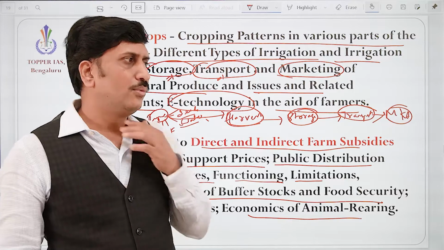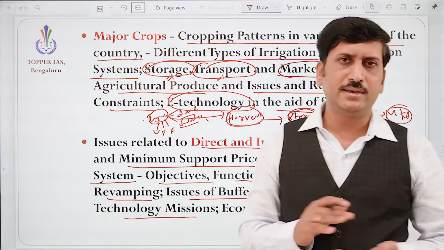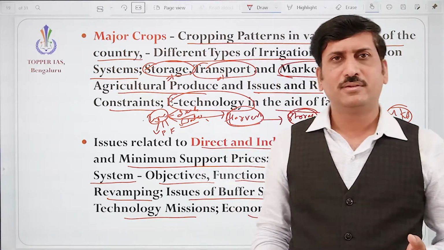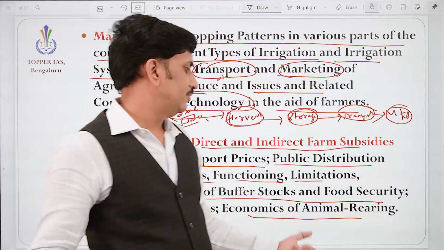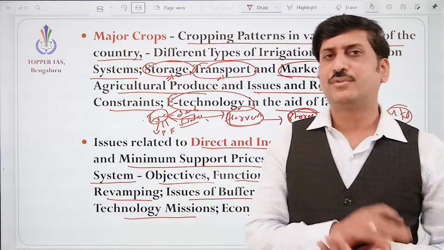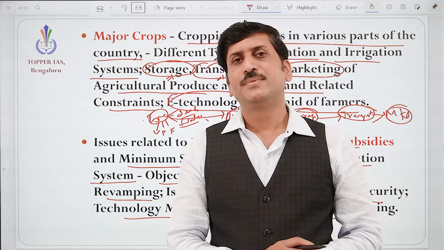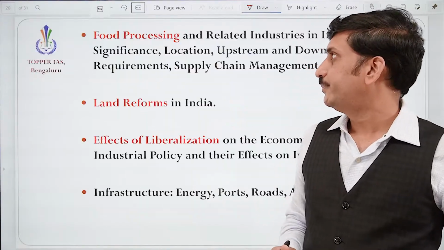Okay, so we know that Indian agriculture is a gamble with the monsoon. Sometimes it may fail. So in that scenario the alternate income mechanism is animal rearing, so traditional animal rearing and new types of animal rearing like emu farming are also encouraged, correct? So how it is going to help the farmers, we need to understand that.